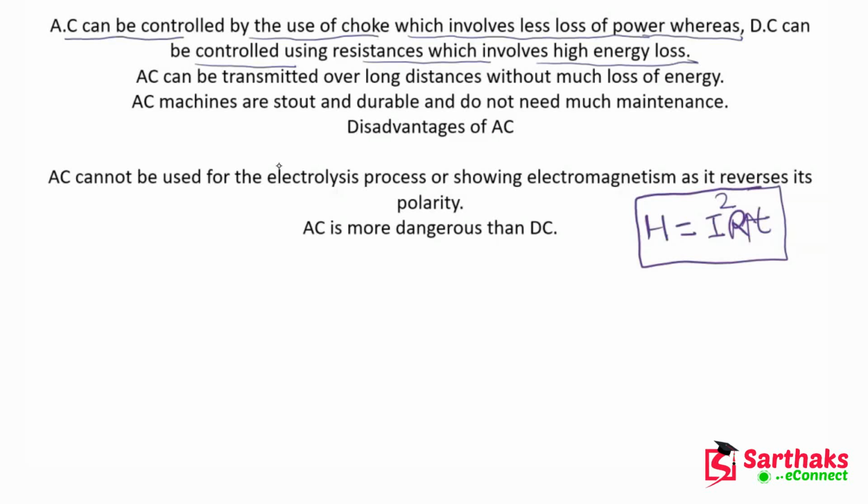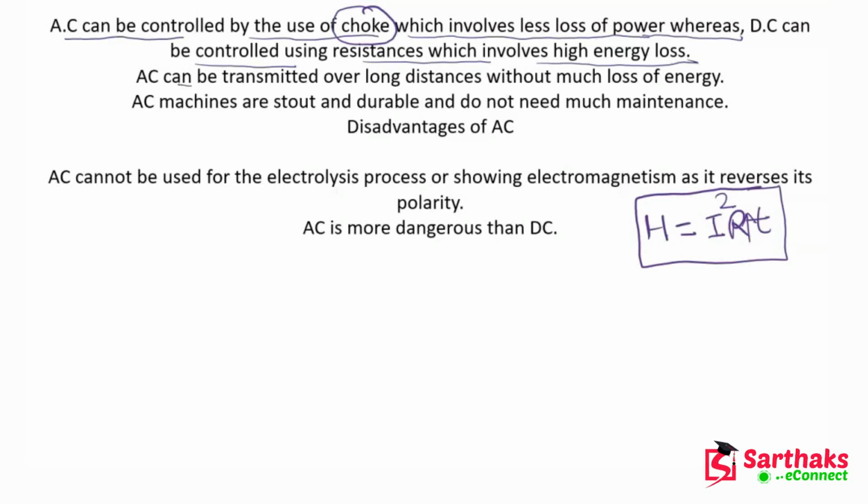So to control DC, we have to connect higher resistance, so it will increase our losses as well. But in the case of AC, we do not need to do these lots of things. What we can do? We can simply use this choke and we can control the AC at very less loss of power. I hope guys you are able to understand these things.